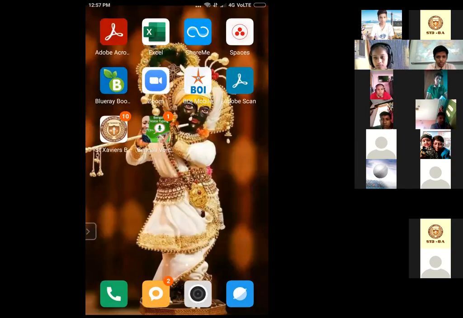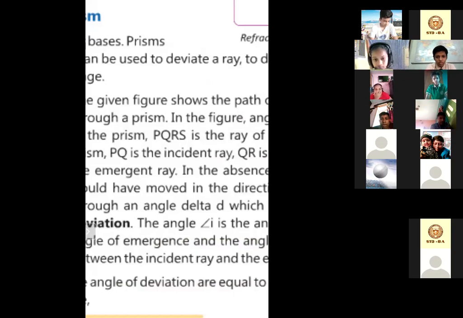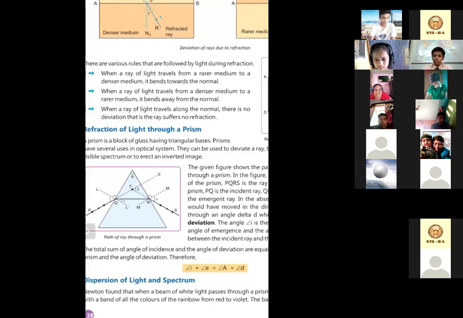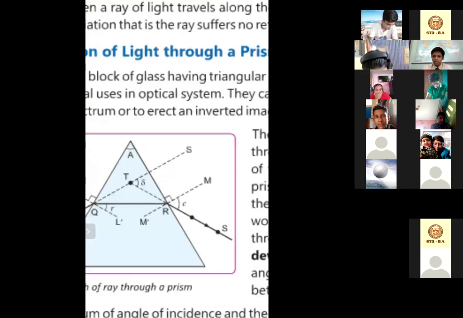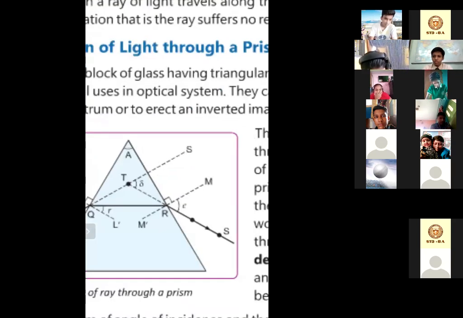Now you have seen what is the angle of incidence here, the angle of emergence here, and now let's see what is the angle of delta, that is small d. Which one is the angle of delta? Angle of delta means angle of deviation.